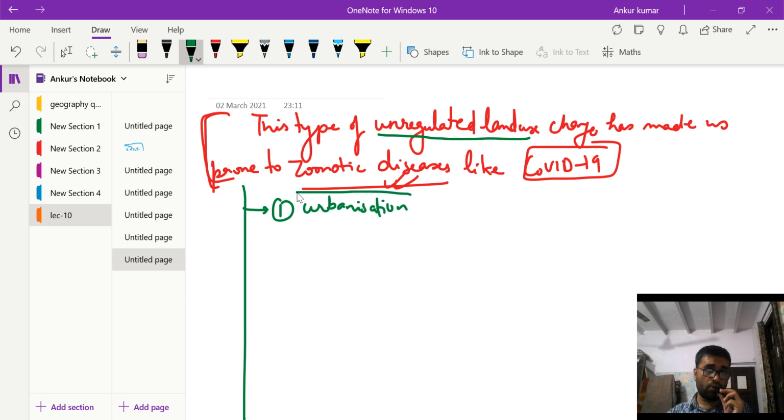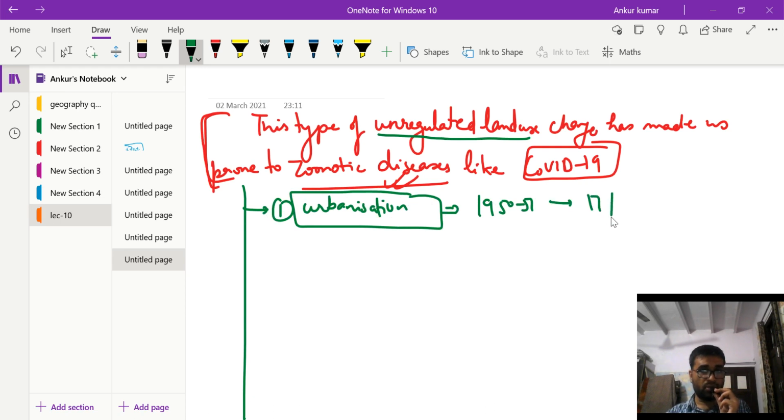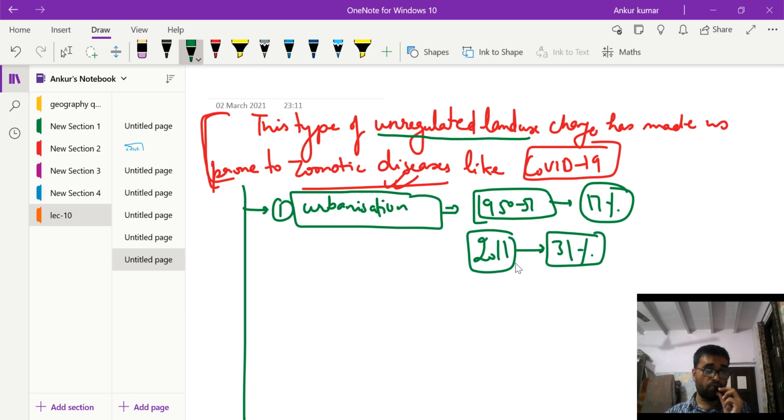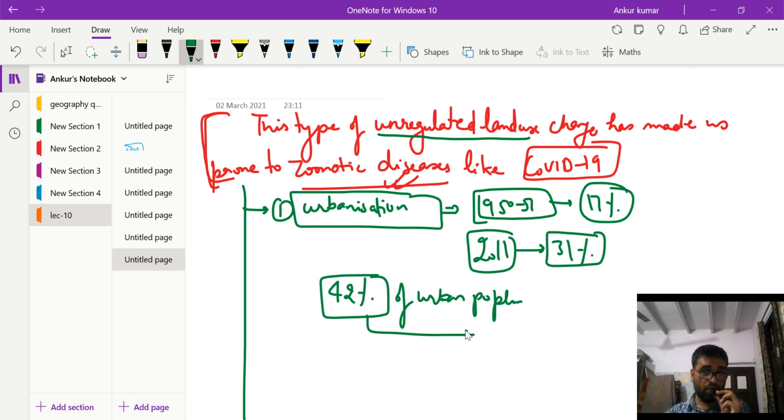Now, India has witnessed very heavy urbanization. For example, in 1950-51, India was 17% urbanized according to the 1951 census. According to the 2011 census, India was 31% urbanized. More particularly, 42% of India's urban population was living in just 52 million-plus cities.